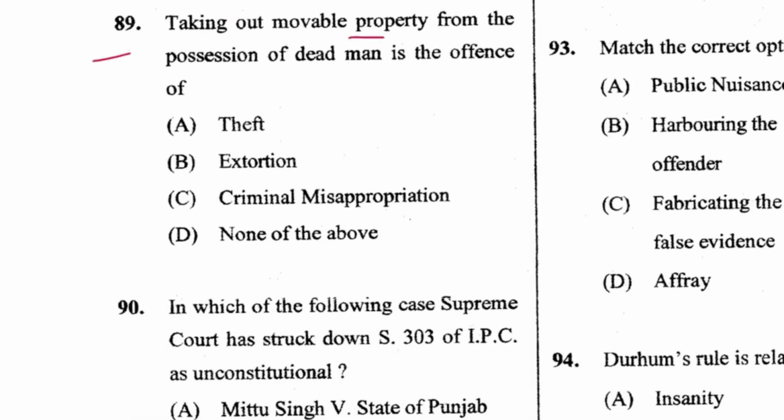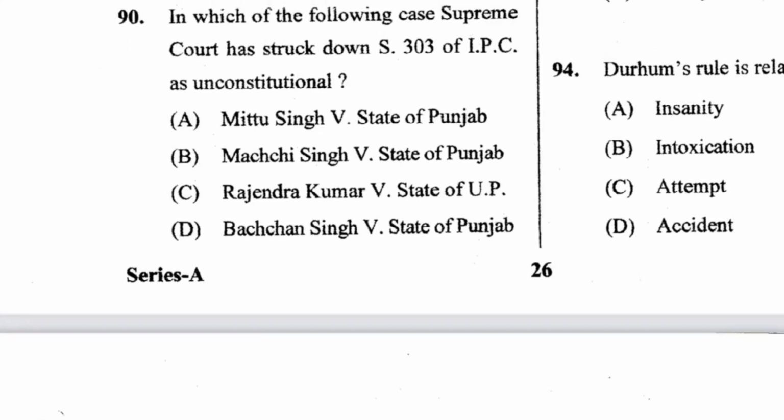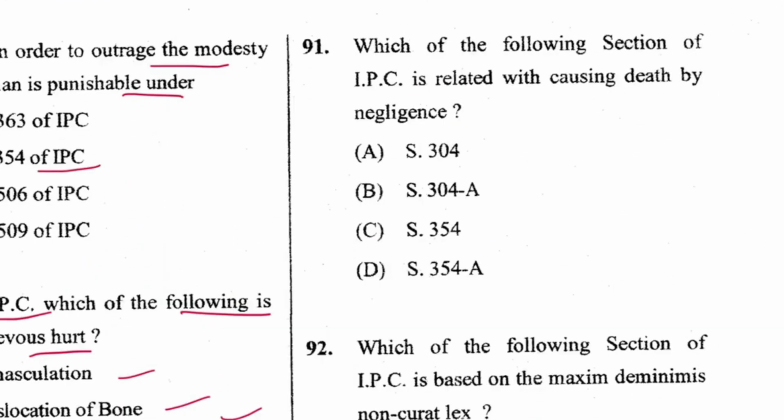Next 89, taking out movable property from the possession of a dead man is offense of criminal misappropriation, mentioned in section 404. C is the answer. Theft is defined where? 378, extortion 383. This is 90, in which of the following cases Supreme Court has struck down section 303 IPC as unconstitutional. Very common case, that is Mithu Singh versus State of Punjab. A is the answer. Next 91, which of the following sections of IPC is related with causing death by negligence? That is section 304A. B is the answer.